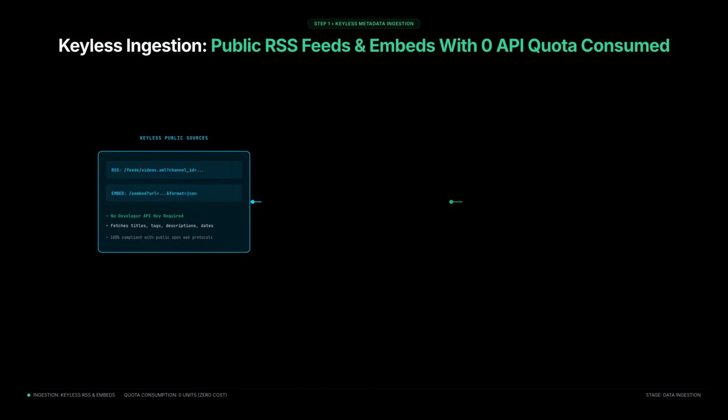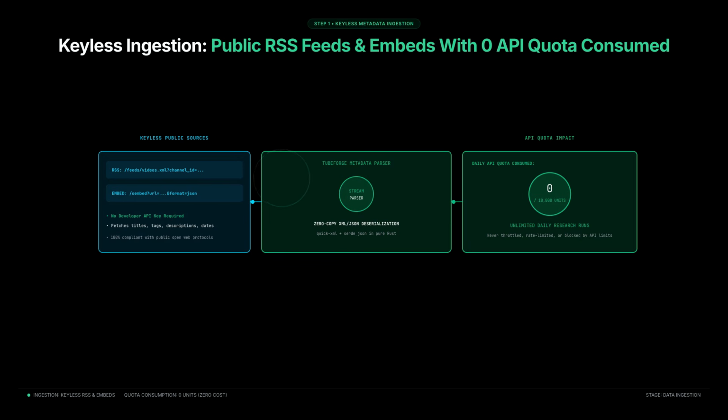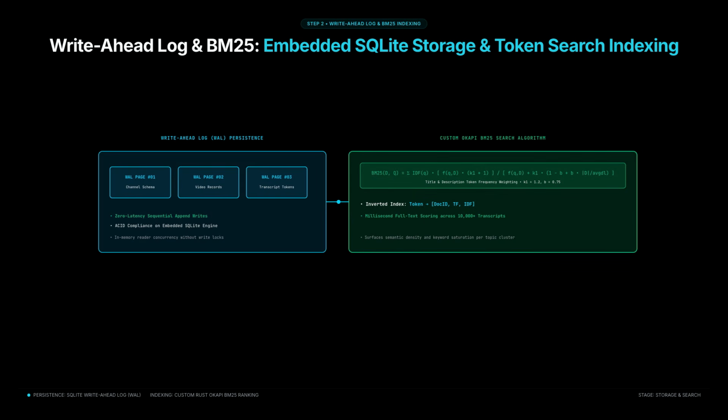The workflow starts with keyless metadata ingestion. TubeForge fetches recent public uploads using standard RSS feeds and video embeds without consuming daily API quota limits. Next, the embedded database writes each entry to a write-ahead log. The engine indexes titles and descriptions using a custom BM25 search algorithm.